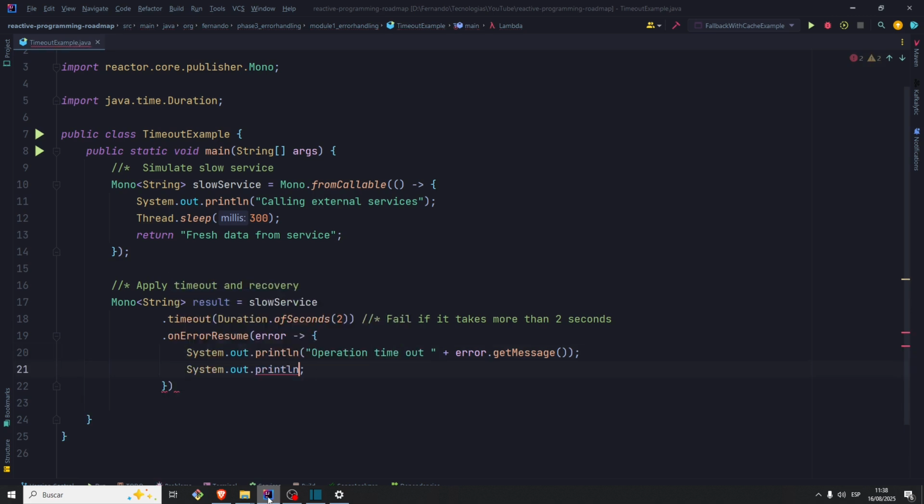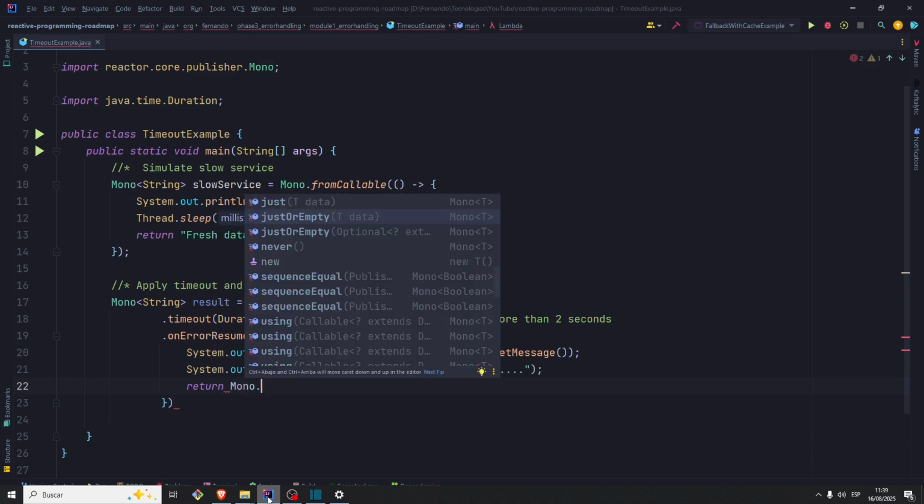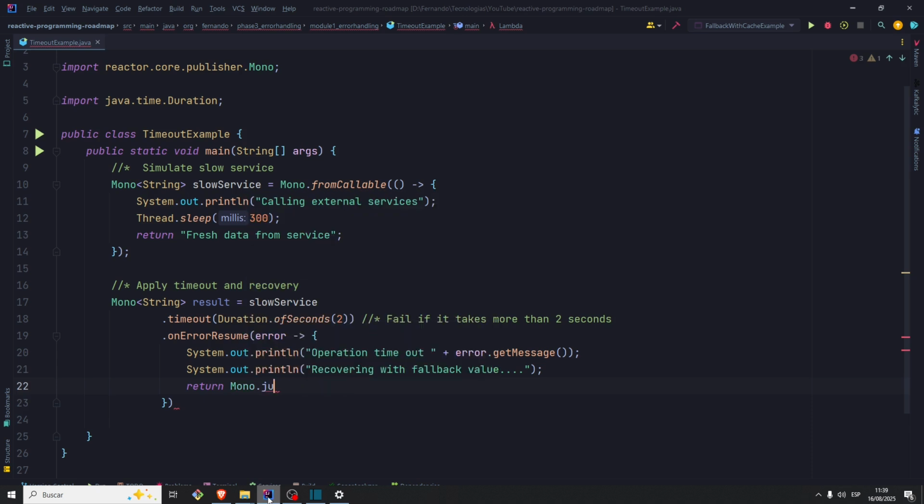Now, recovering with fallback value. Here let's return a Mono.just, with fallback data from cache. Great. Okay, that's it.